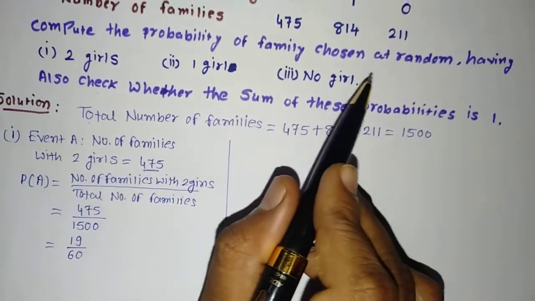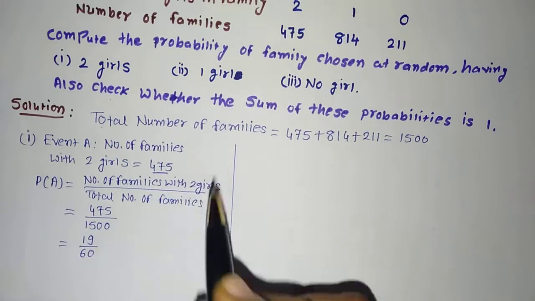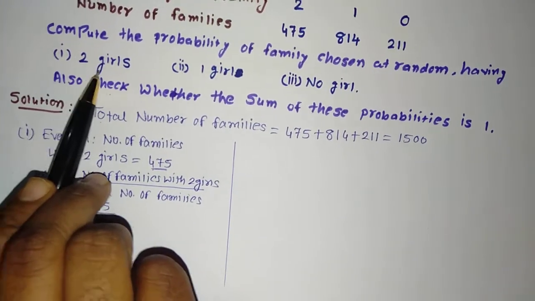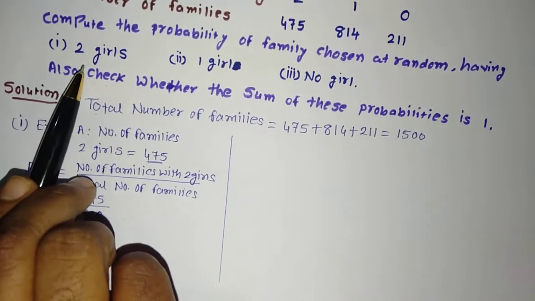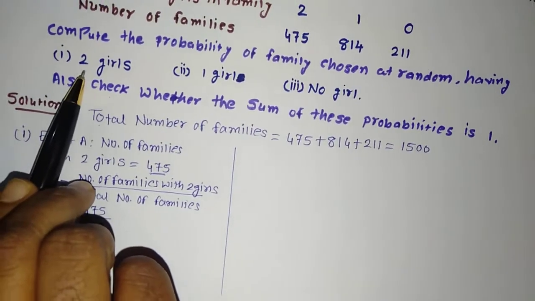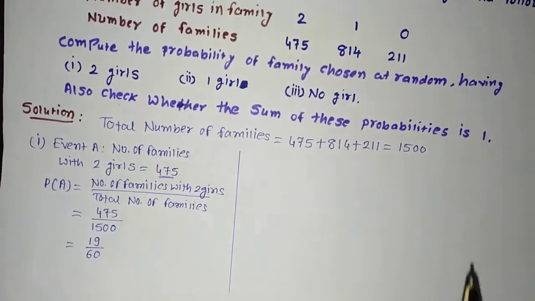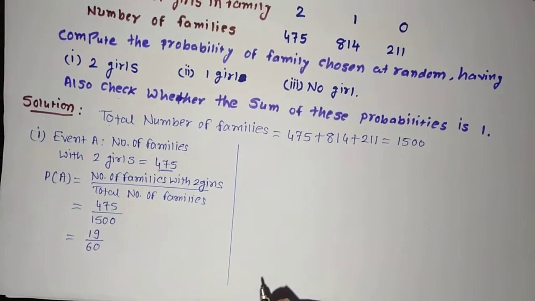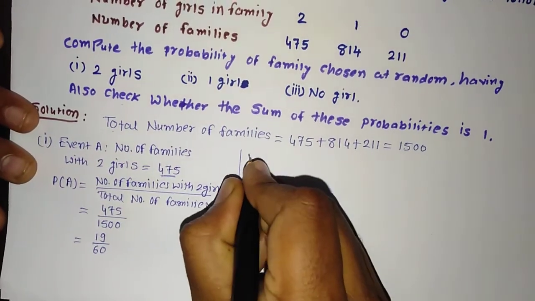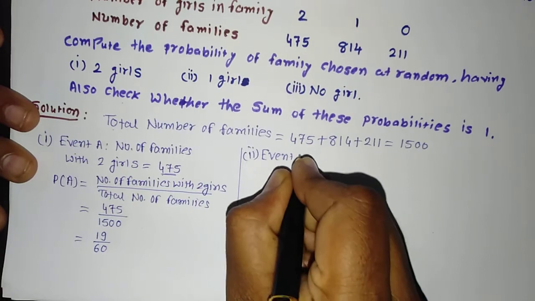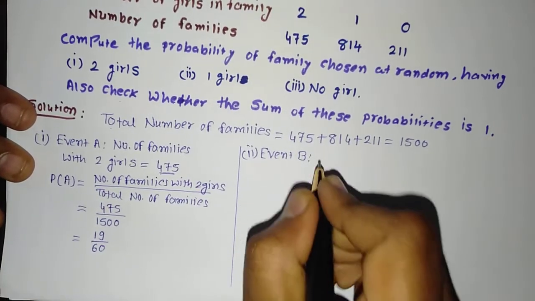Compute the probability of the family chosen at random having one girl. First of all, we have found out the probability of the event, the families with 2 girls. Now we will go for families with 1 girl. Let us begin. Number of families having 1 girl, number 2. I will give the name of this event, event B. What is event B?